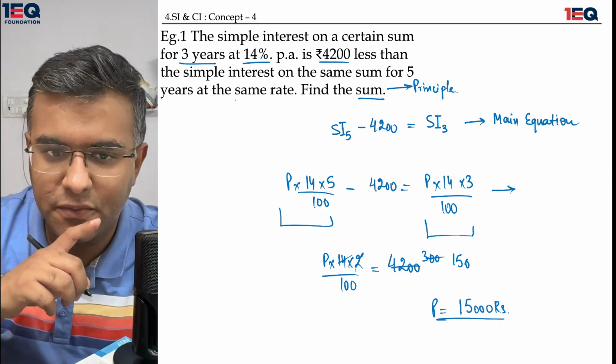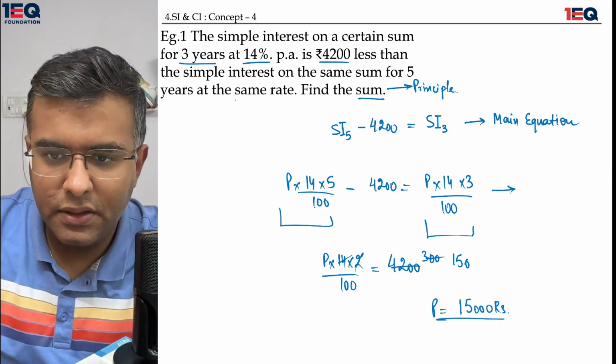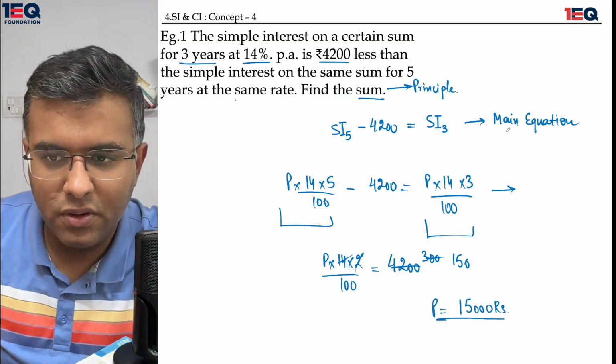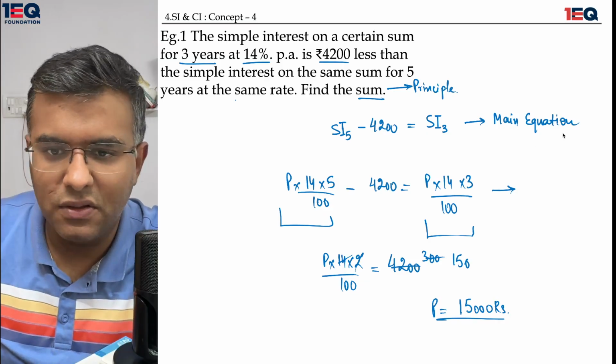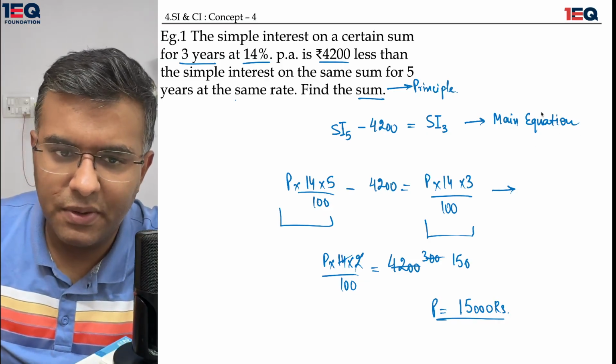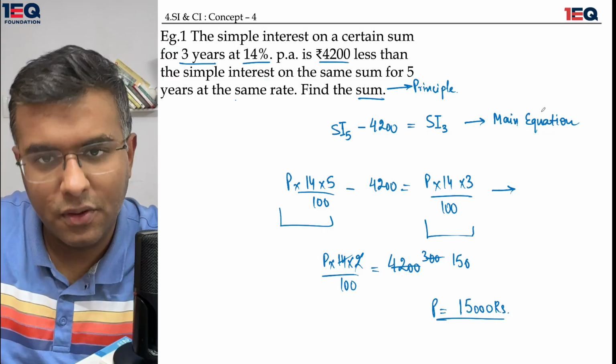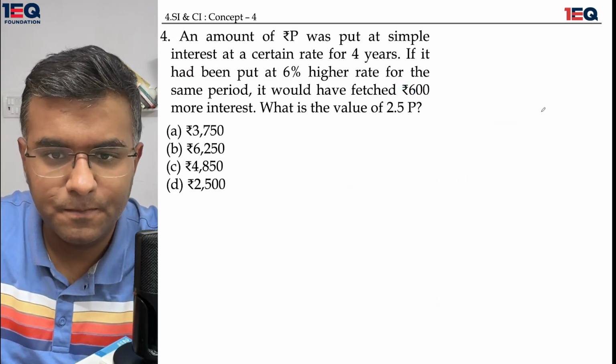I believe the question would have sunk in your minds, and this was nothing but a simple equation which we talked about. If you can figure out the main equation, then you can easily solve the entire question using the simple formula of SI being equal to PRT upon 100. Yep, good enough. Let's move on.